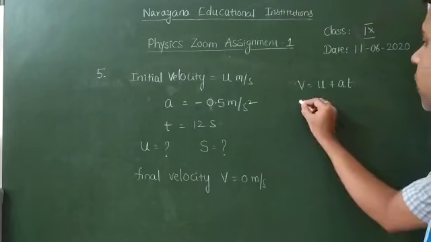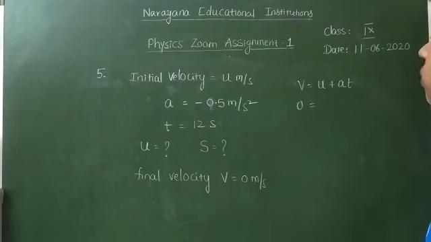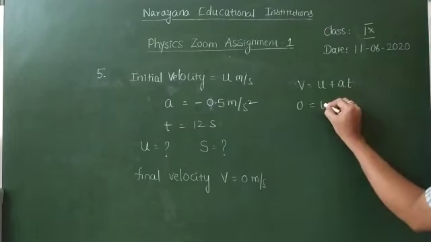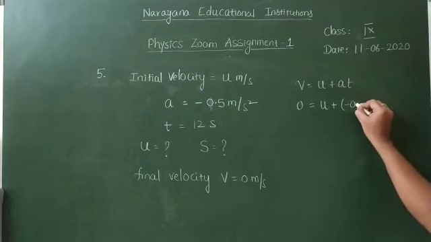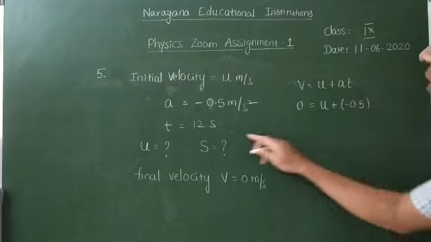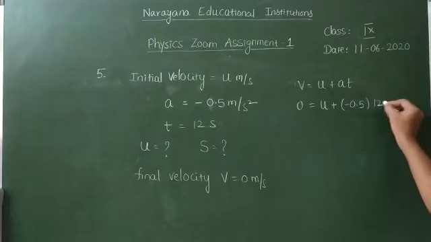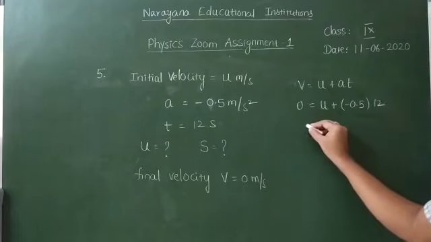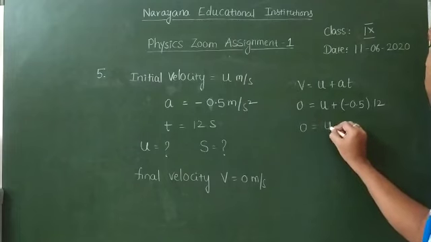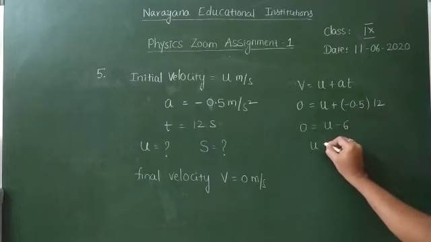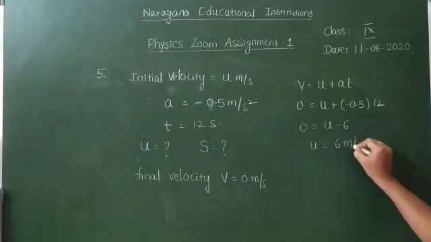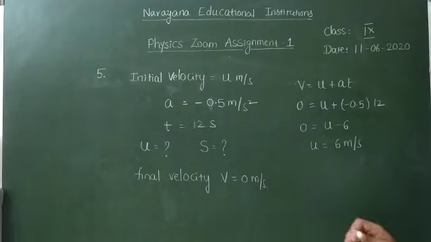We know that the final velocity is 0, which is equal to u, we don't know, plus a, which is given as minus 0.5, and t is given as 12 seconds. So 0 is equal to u minus 12 into 0.5, which is nothing but 6, so we will get u is equal to 6 meter per second. This is the first part of the answer for this question.